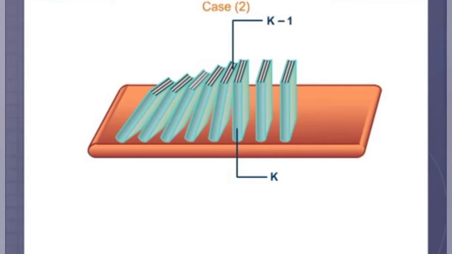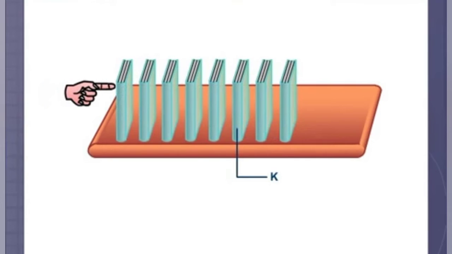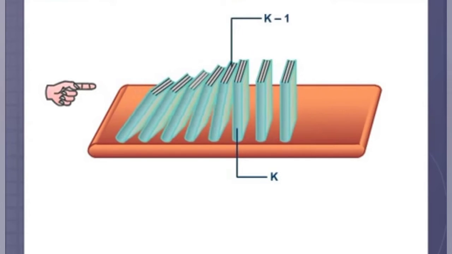Now let's see case 3. Now we know from experience that if we push over one book, it should fall. We also know that if a book is falling and has been placed correctly, it will knock over its neighbor. Now the falling of the k minus 1th book and not falling of the kth book will lead us to a contradiction. Hence, to conclude that all books lined up would not fall would be wrong.